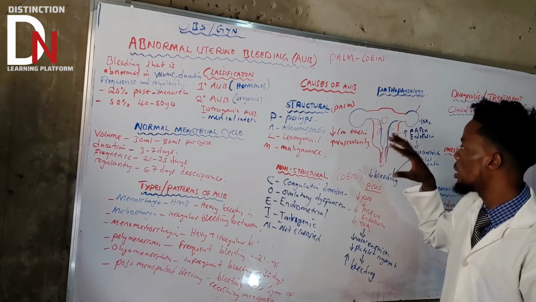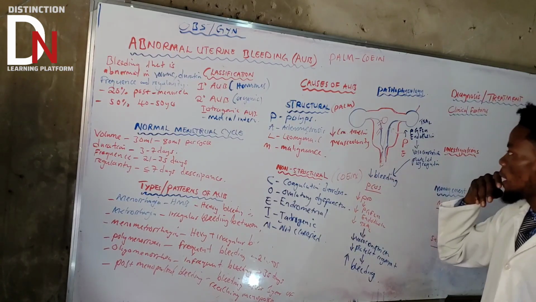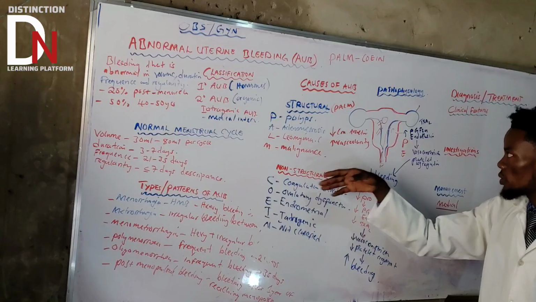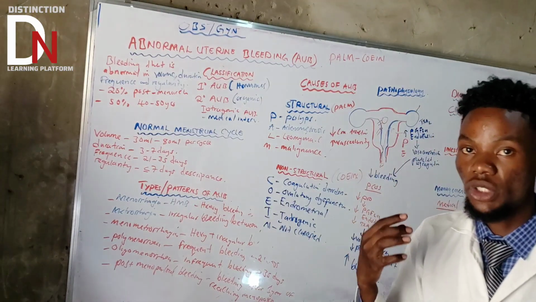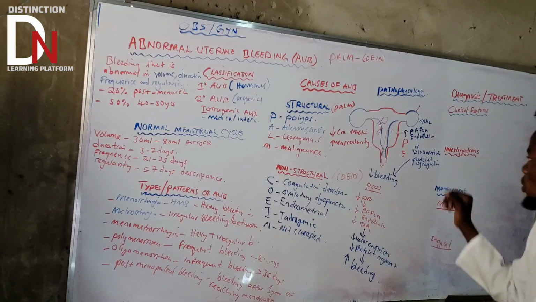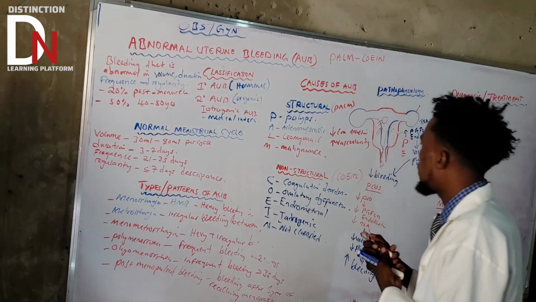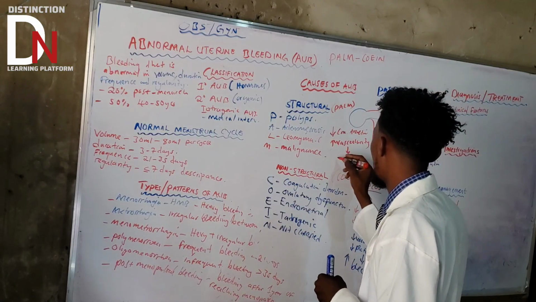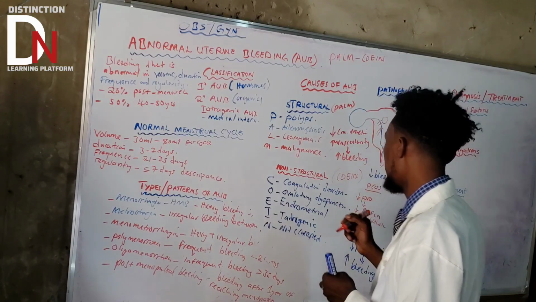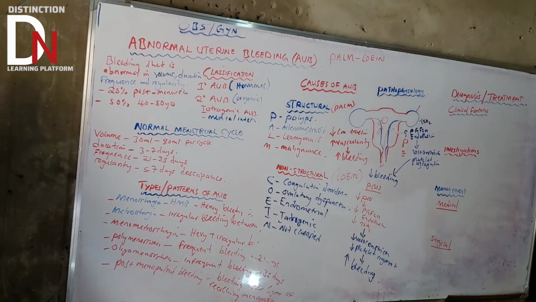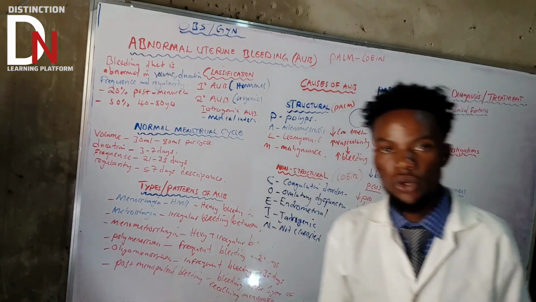Due to this, and these things, these structural causes, they also promote what? Higher sensitivity to estrogen, okay? Due to that, because of all these things, they can lead to now increase in bleeding, okay? Increase in bleeding. Very, very important pathophysiology that you need to take note of, okay?